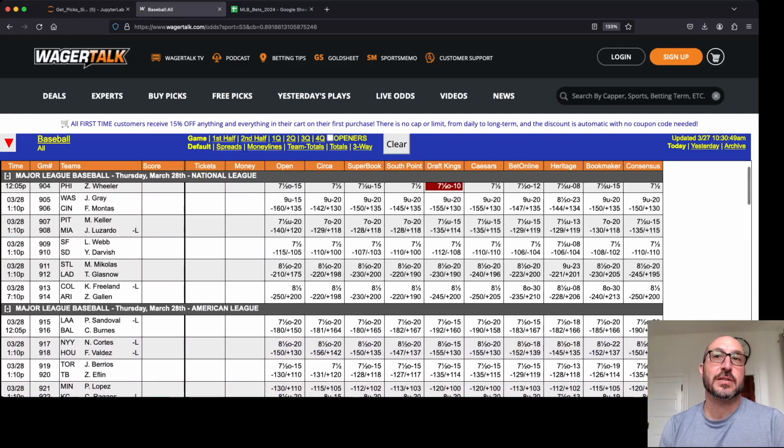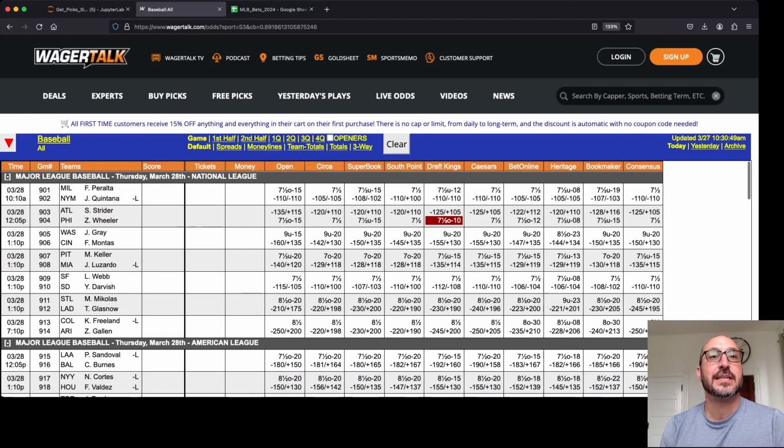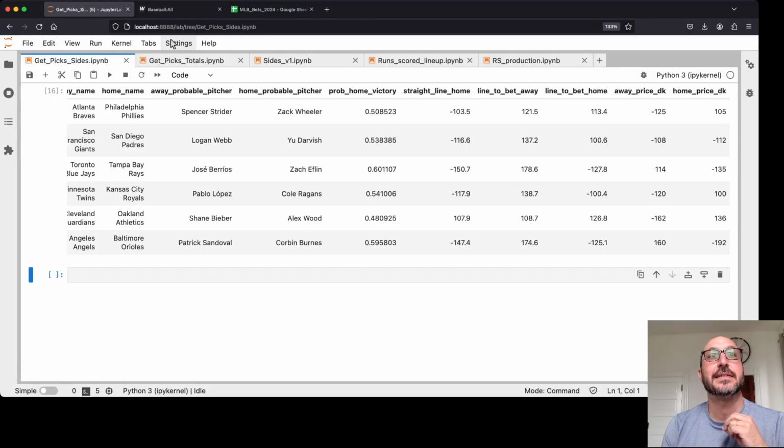So this is Wager Talk. This is one of many odds aggregators out there. I like this one because it's free and you don't even need to log in or make an account or anything. It's just open. And you can see 10:30 a.m. That's the time it is now in California. That's when I'm placing these bets, so to speak, and these odds are being updated live. So let's take a look at what we want.